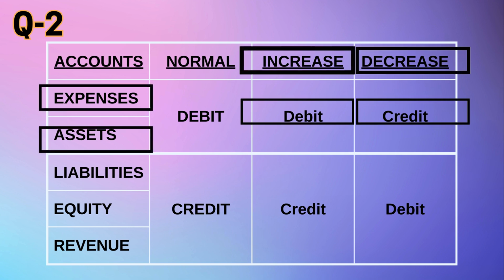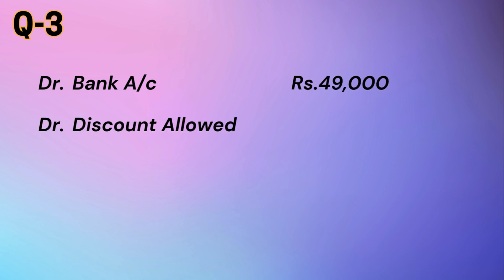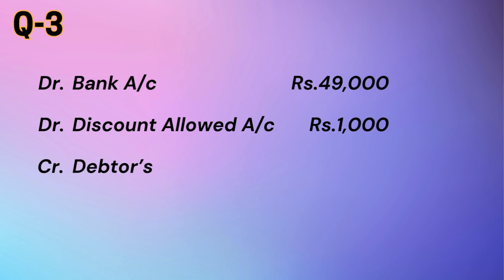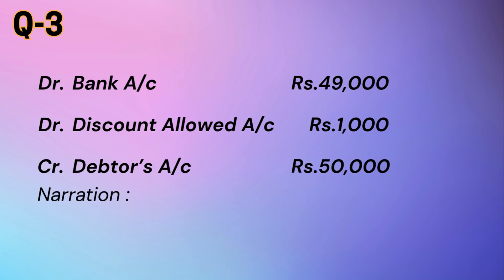Thus, the journal entry for payment received from customer after adjusting cash discount would be debit bank account rupees 49,000, debit discount allowed account rupees 1,000, credit debtors account rupees 50,000. So this is the payment received from customer after adjusting cash discount.